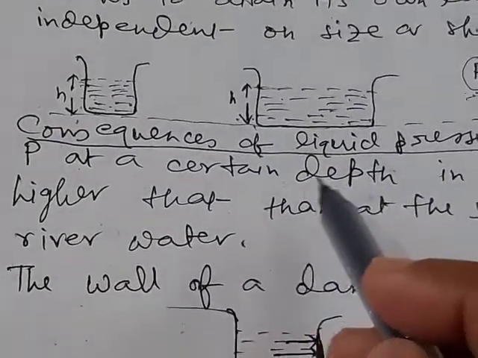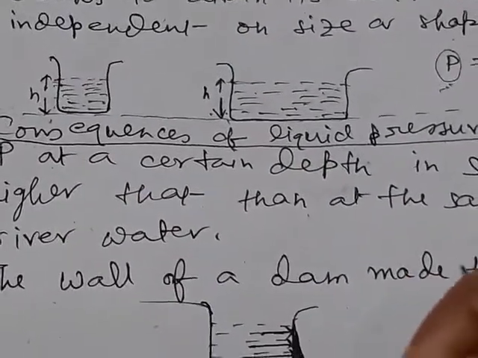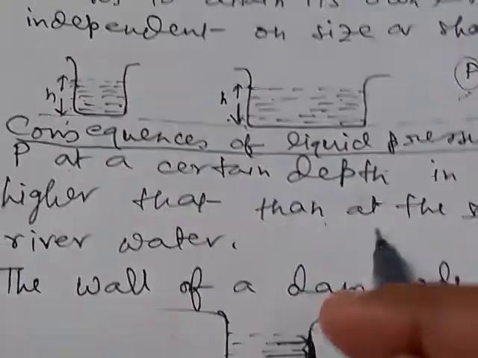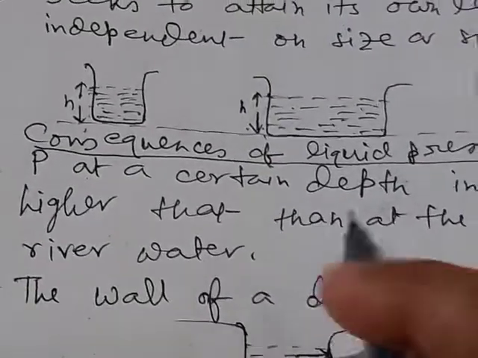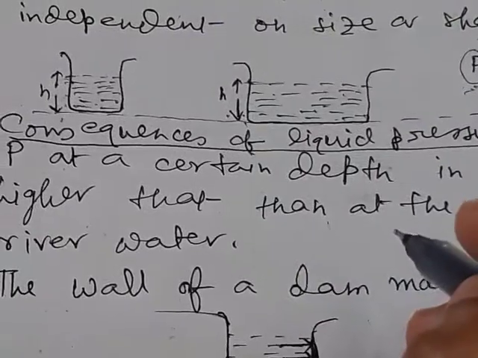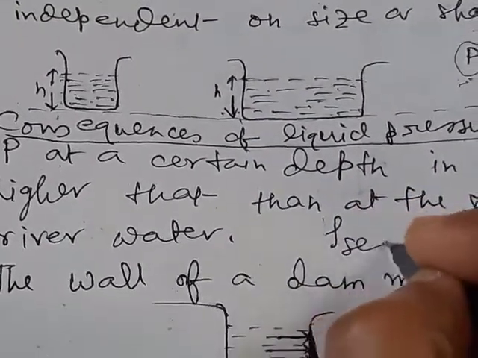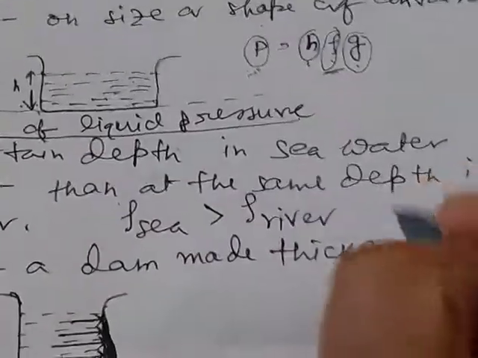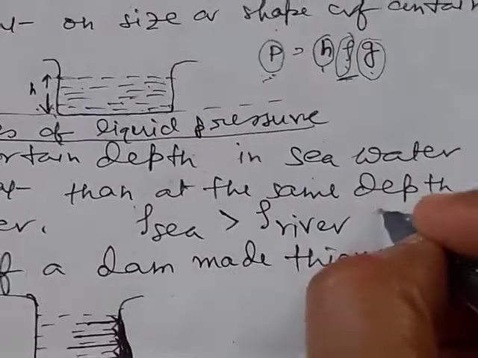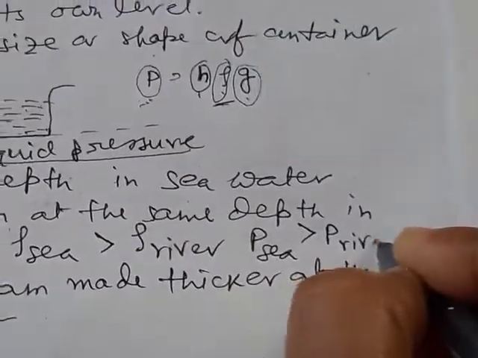If we measure the pressure in sea water at a certain depth h, it will be higher than the pressure at depth h in river water, because the density of sea water is higher, that is rho for sea is greater than rho for river.